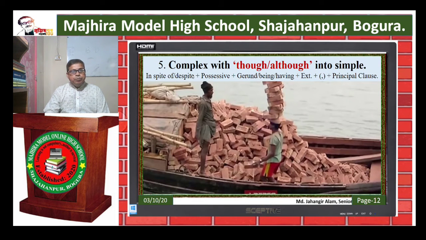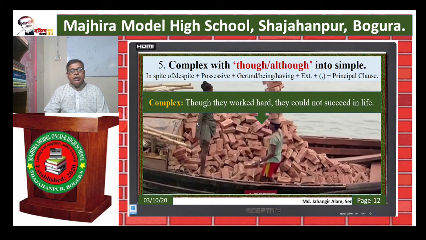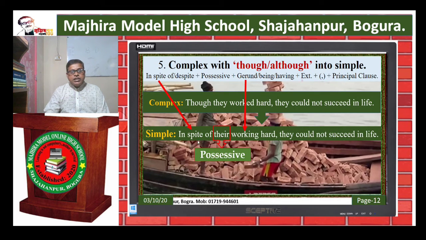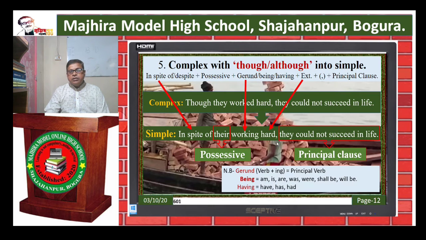Rule 5. Complex with though or although into simple: in spite of or despite plus possessive plus gerund or being or having plus extension plus comma plus principal clause. Example. Though they work hard, they could not succeed in life. Simple: In spite of their working hard, they could not succeed in life.